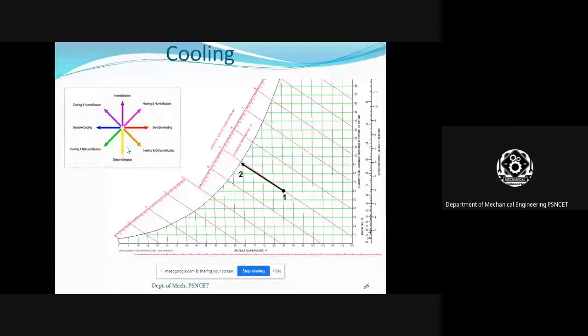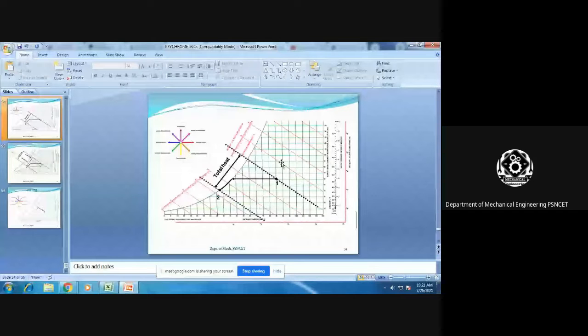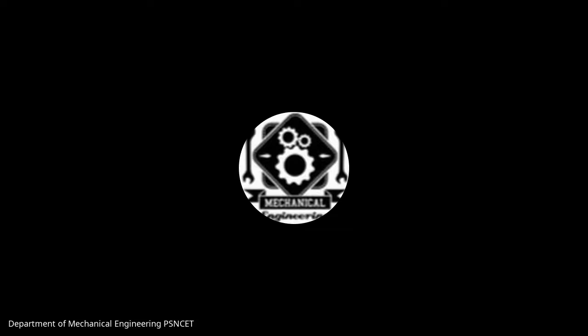For that we are the same. So it's a simple cooling process. This one is cooling and dehumidification.